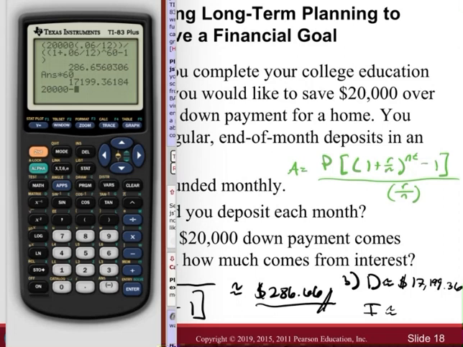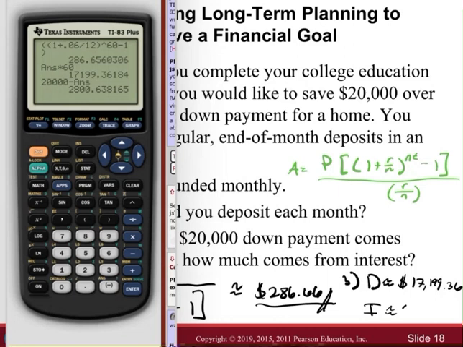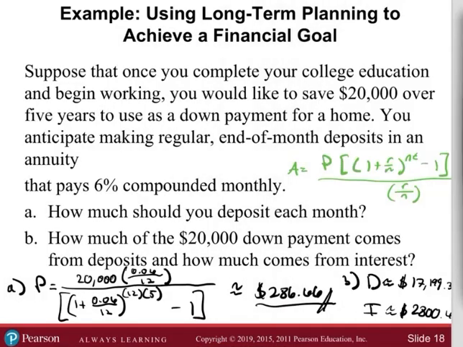This is interesting. I just started playing with stuff, so we're going to say minus that answer. Okay, so almost $3,000 from interest, which is not as much as I would have liked, but that's okay. That's still pretty good, 2,800. So we got these results. I'm kind of out of space to highlight, but that's okay. We got 17,199.36.